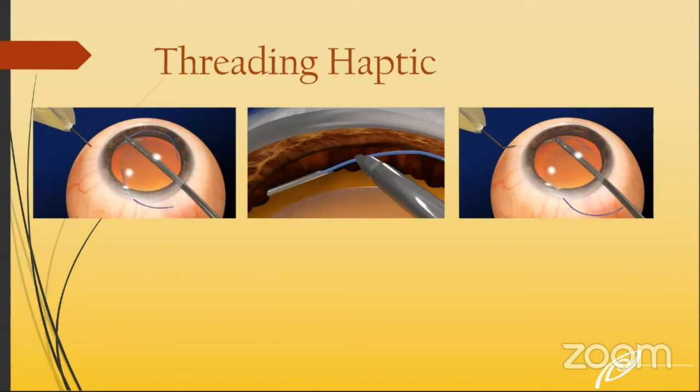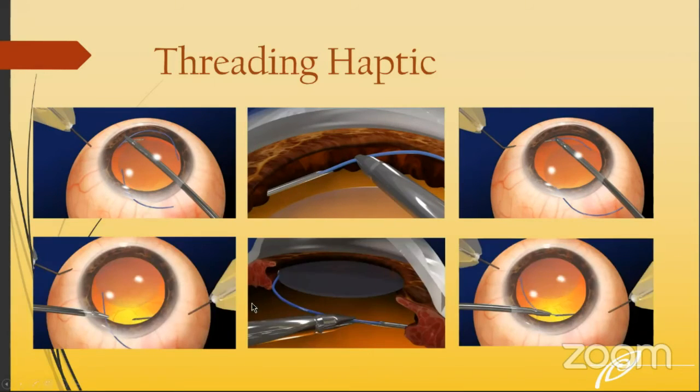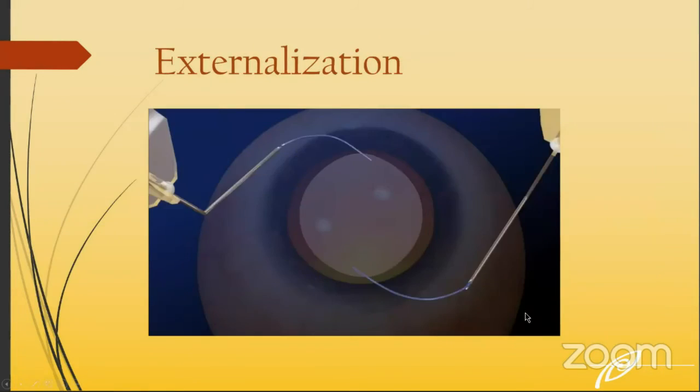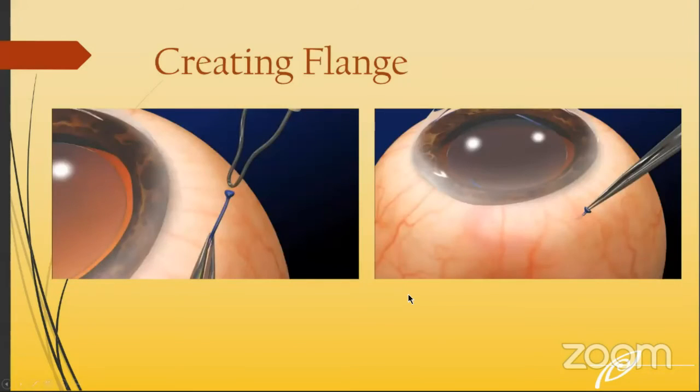So these are the salient features of this technique. One is the threading of the haptic. You insert the needle, you thread the leading haptic in the one bore, then you insert another needle from the opposite side 180 degrees apart. Then the trailing haptic is threaded inside. Then both are externalized, and a flange is created by applying heat. This is the basic technique of the Yamane intrascleral fixation technique. Then these haptics are pushed inside, and the flange is impacted in the scleral openings so that it doesn't move and it will remain stable.